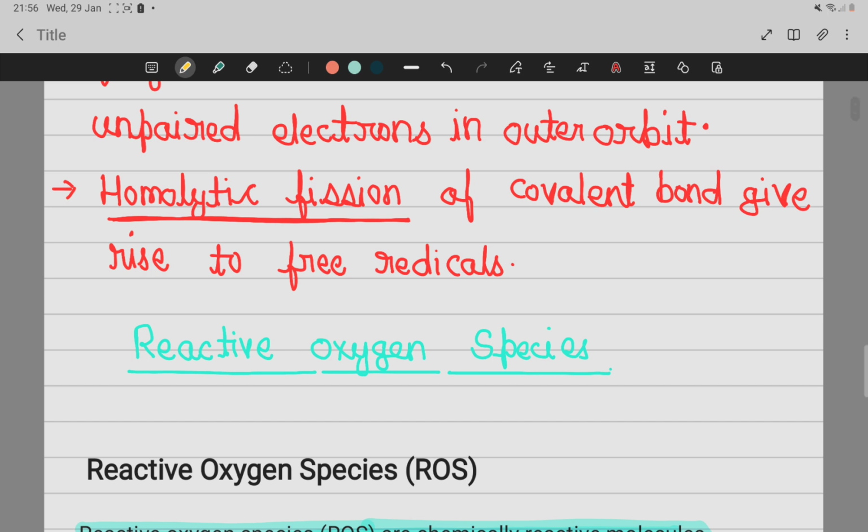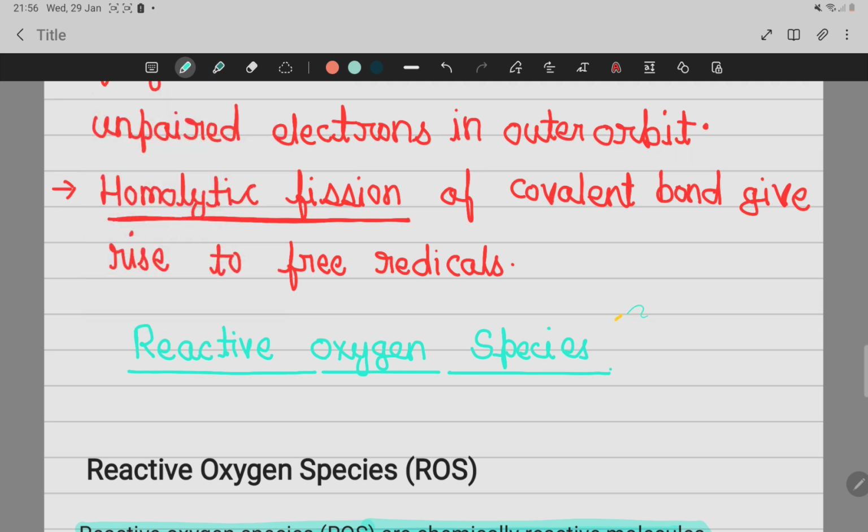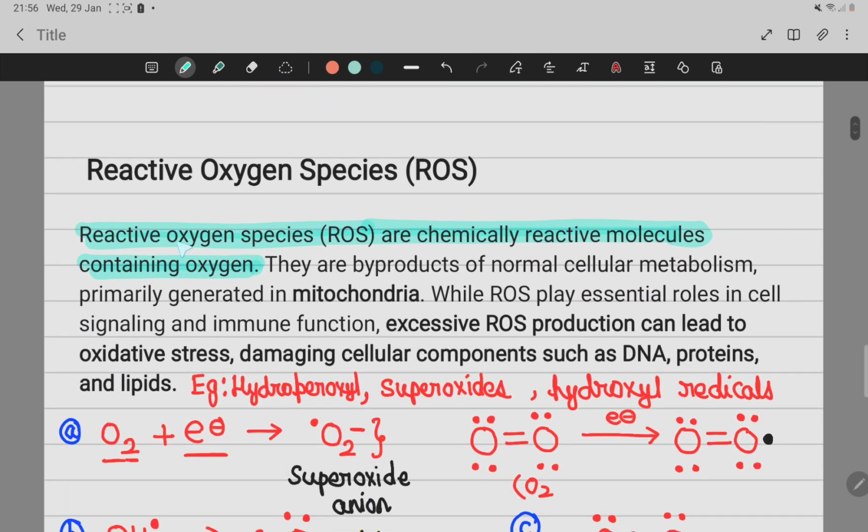Now in this video we have to study reactive oxygen species, ROS. What are ROS? In this video we will see it in detail. Reactive oxygen species are chemically reactive molecules which have oxygen, and these oxygen-containing chemically reactive molecules form during normal metabolism of our body. They are mainly formed in mitochondria. They are highly reactive in nature, and they can cause oxidative stress.